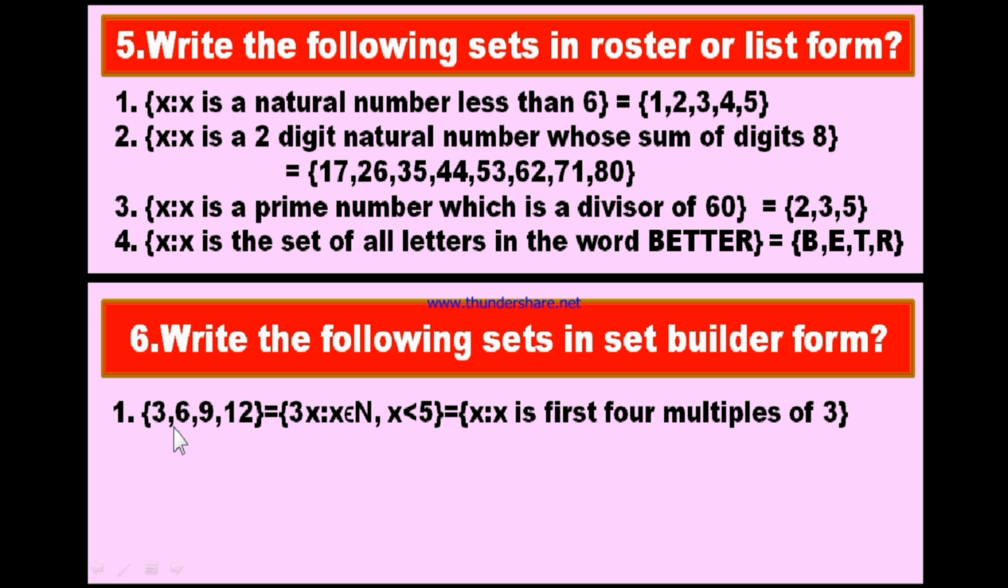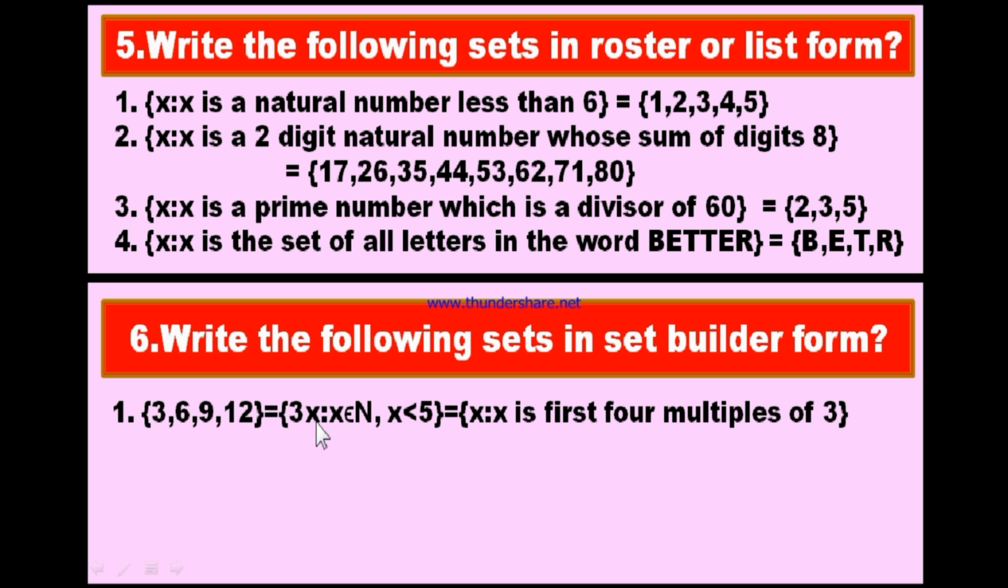Now, how many multiples of 3? 1, 2, 3 and 4. First 4 multiples of 3. Therefore, you can write 3x such that x belongs to the set of natural numbers and x is less than 5. Less than 5 and natural numbers means 1, 2, 3 and 4.